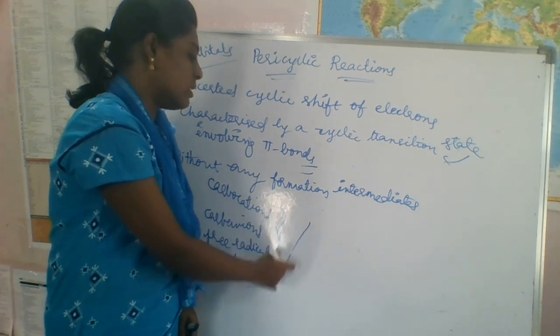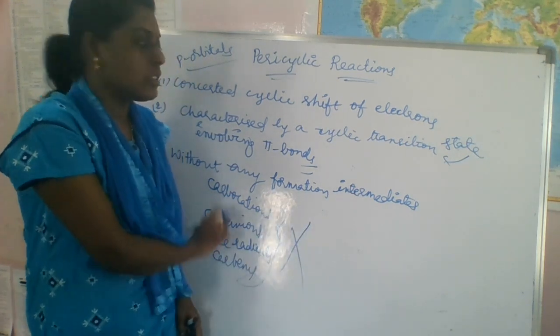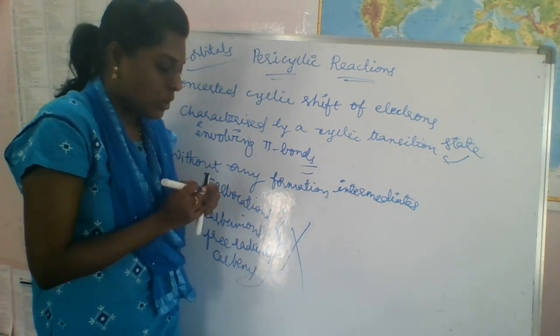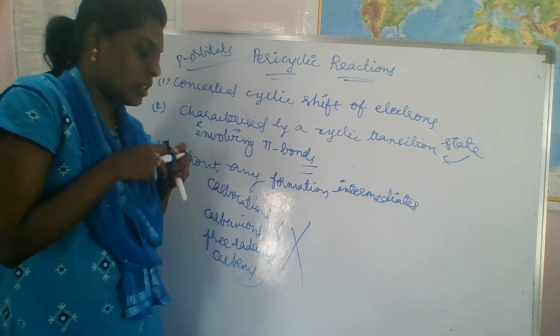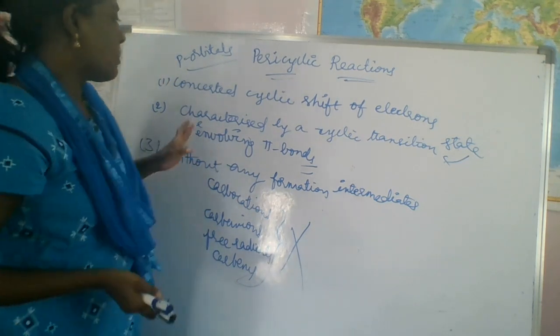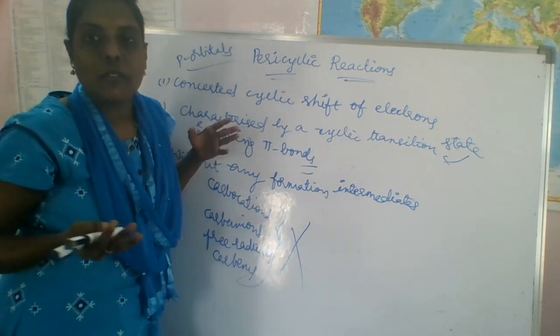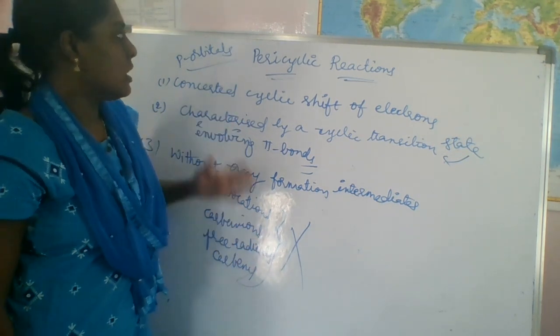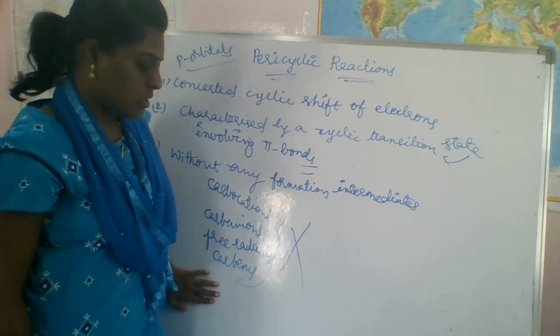But here there are no intermediates in pericyclic reactions. Without any intermediates, bonds are broken and bonds are formed, and thereby products are formed.